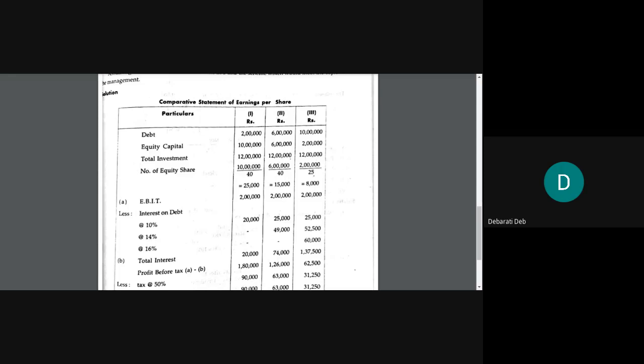That is how your total investment will stand at 12 lakh for all. You can skip this item also. It would be child's work if you add and write, so no need to write. You can simply write debt, then equity capital. Then you will write number of equity shares.